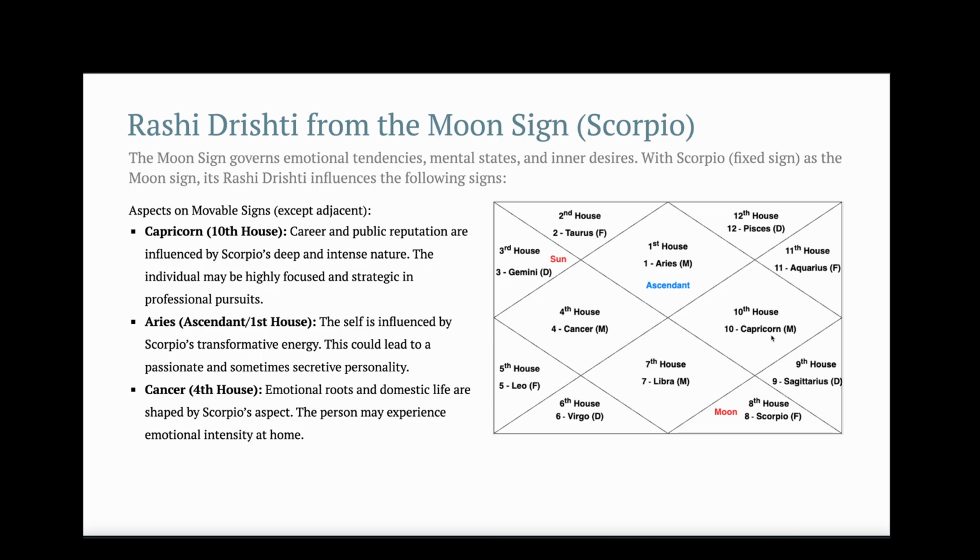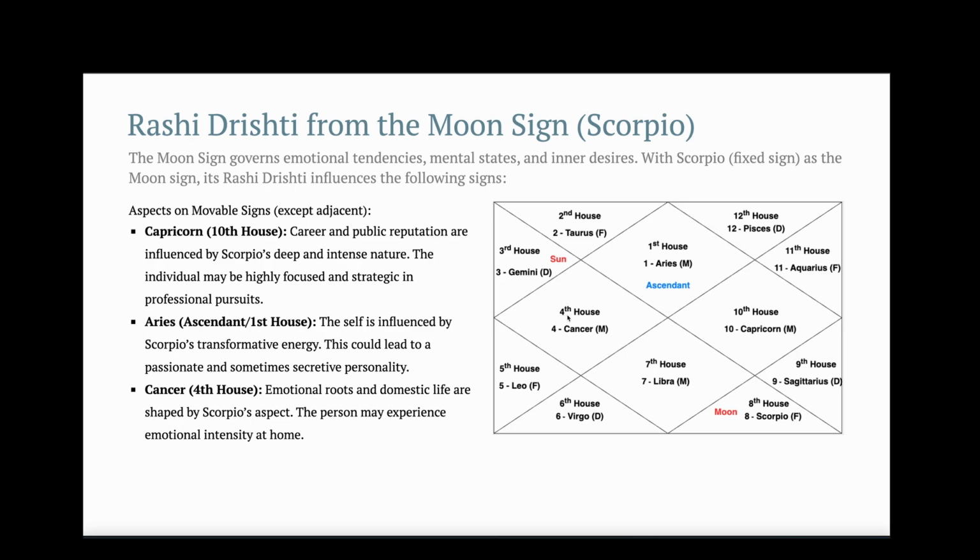So the transformative, deep and intense nature of Scorpio is aspecting the career house. So your career and public reputation are influenced by Scorpio's deep and intense nature. So the individual may be highly focused and strategic in professional pursuits. And your ascendant is also influenced by Scorpio's transformative nature, and that could make this person passionate and secretive as well in their personality.